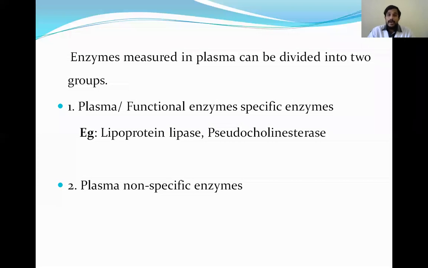And coming to plasma non-specific enzymes, these don't perform much function, and they are mostly present inside the cell. They are released in the normal turnover of the cell, or when there is any death or necrosis of the cell. Death or necrosis of the cell releases these enzymes from the cell. These enzymes are also released in minimum quantity in the cell turnover. But mainly the plasma or functional enzymes are useful in the diagnosis of the diseases.